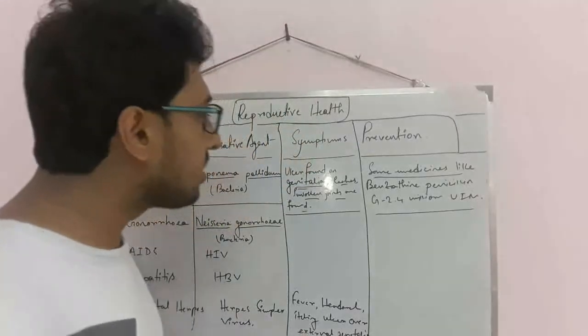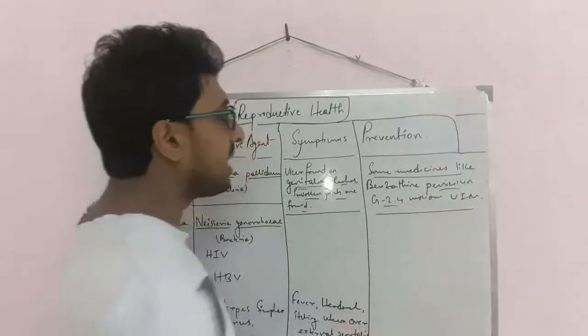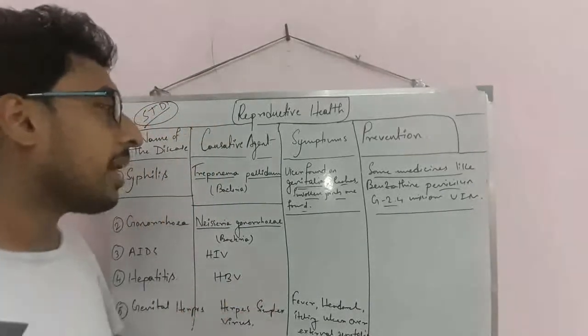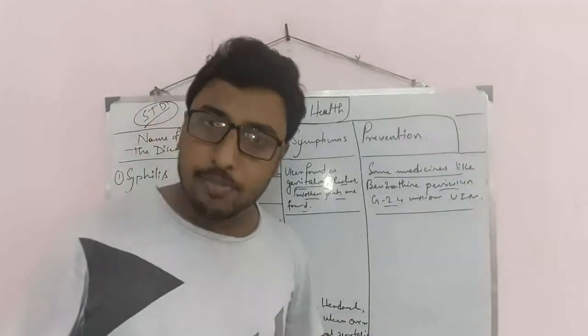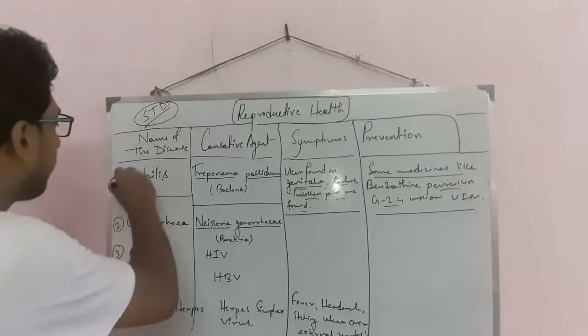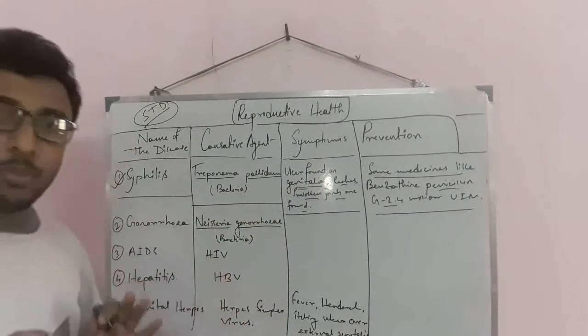The doctor can prescribe this kind of medicine. I have also written here, just like penicillin, 2.4 million units. So benzathine penicillin, these kinds of medicine we can use to prevent that disease. From this portion, on syphilis, the symptoms and causative agent are especially important.